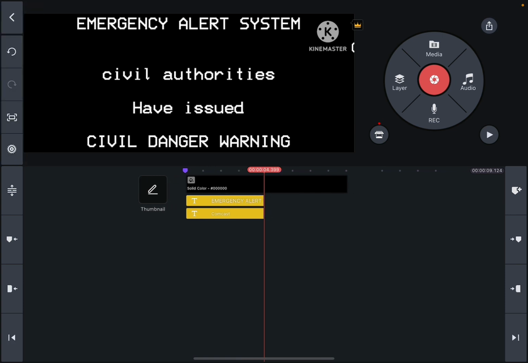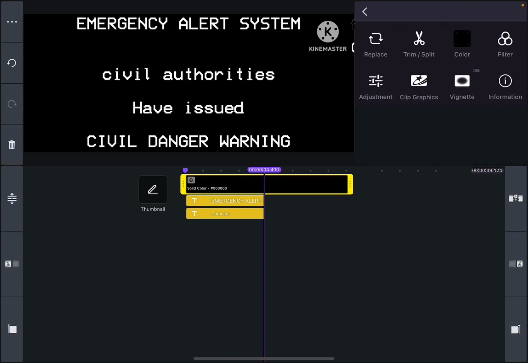Oh man, it was wrong. So if you want to just do that, you have to take a screenshot of the emergency alert system like this.